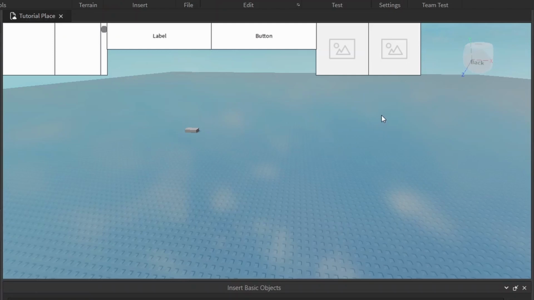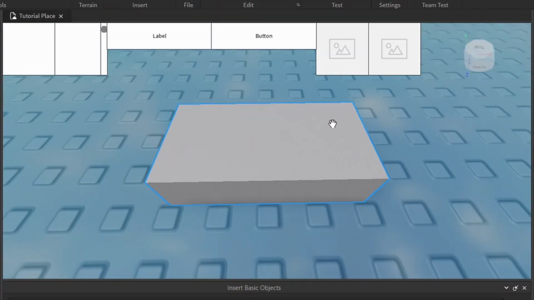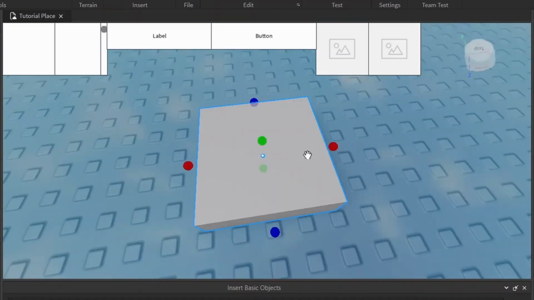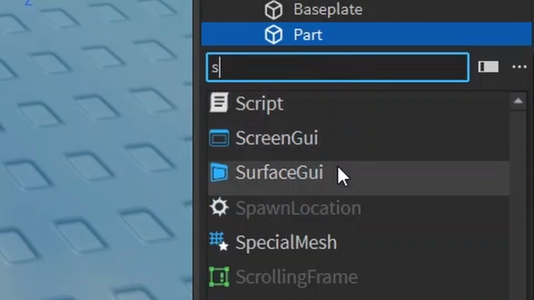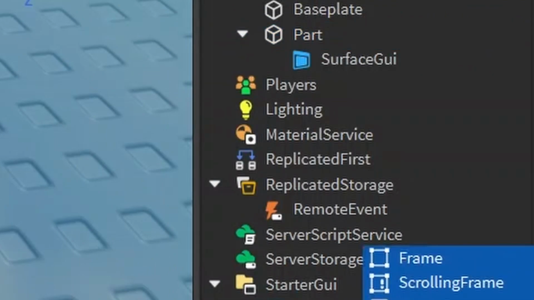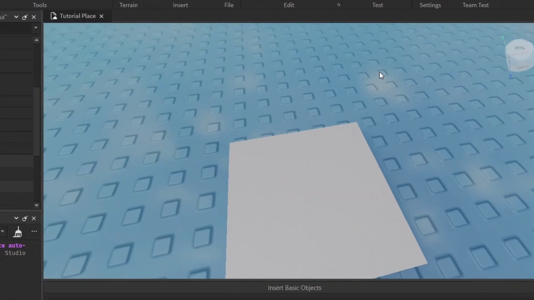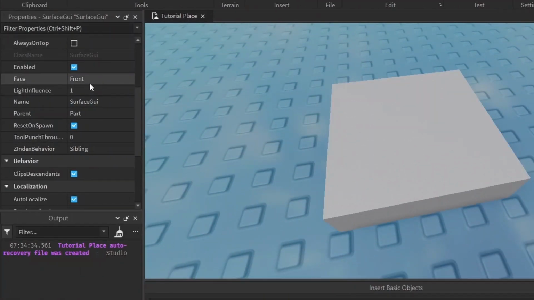But there are more ways to display GUI elements than just using a screen GUI. The screen GUI displays it on the screen, but you could also display it on like the surface of this part. Let me show you. If you take this part and add a surface GUI and then put all these elements inside of there, nothing happens because you have to find the right face. So this is placed on the front face.